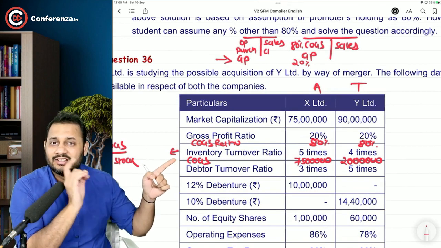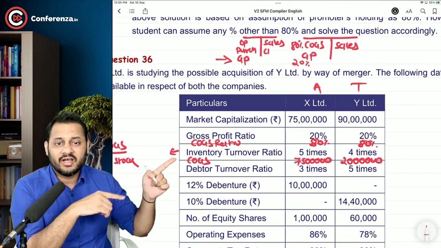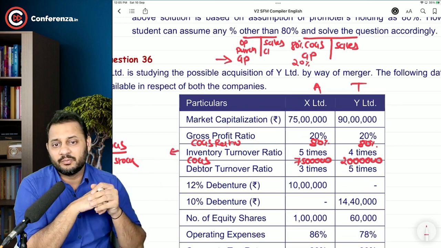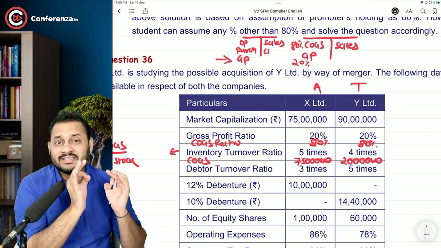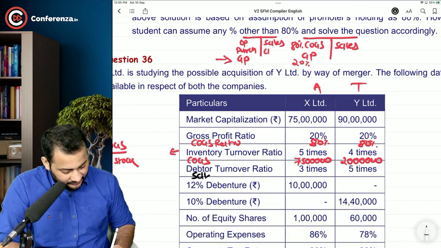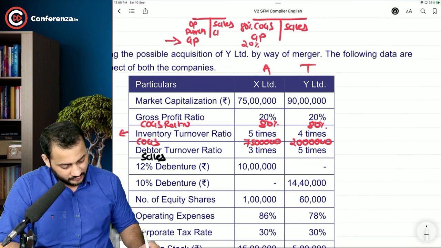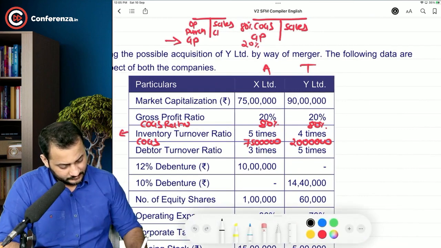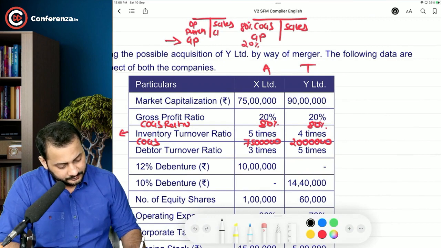Can we calculate the sales out of it? 75 lakh divided by 80% and 20 lakh divided by 80%. We can calculate the sales. So the sales figure will be, let's write down the cost of goods sold for both the companies, 75 lakh and 20 lakh.